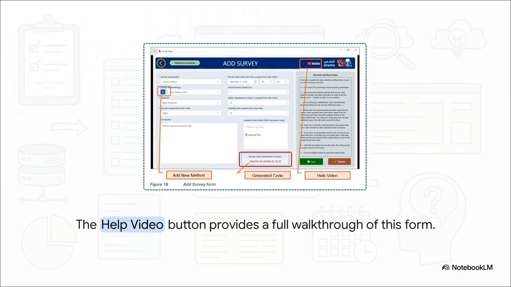And finally, don't forget that help is built right in. If you're ever not sure about a field or a step on the Add Survey form, just look for the Help video button. You can see it here with the YouTube icon. Clicking it will open up a detailed video guide to help you out.